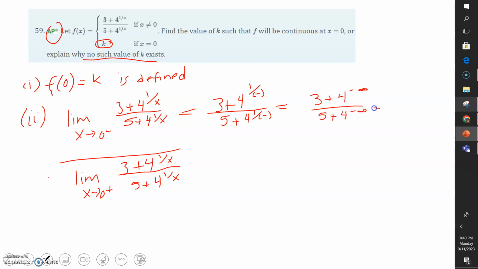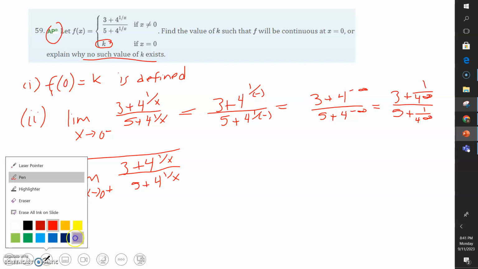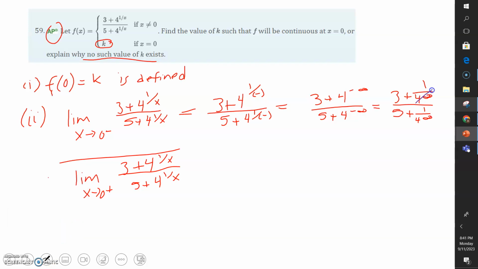Now note, mathematically speaking, negative powers are simply reciprocals. So this is 1 over 4 to the power of infinity, and this is 3 plus 1 over 4 to the power of infinity, and 5 plus 1 over 4 to the power of infinity. Now note, if I have a constant divided by 4 to the power of infinity, that's going to go to 0, because 1 divided by infinity is 0. So this is 0, and the other part is 0. Note, all that's left is 3/5.